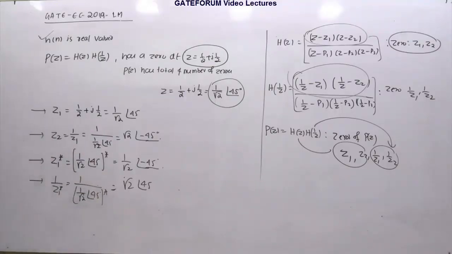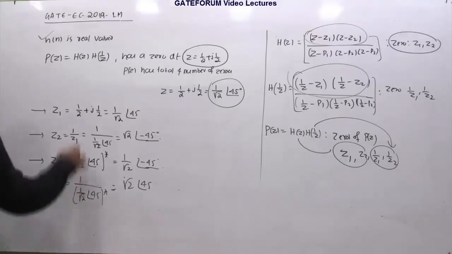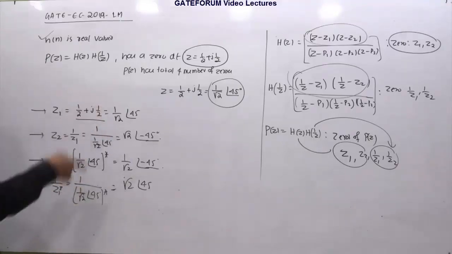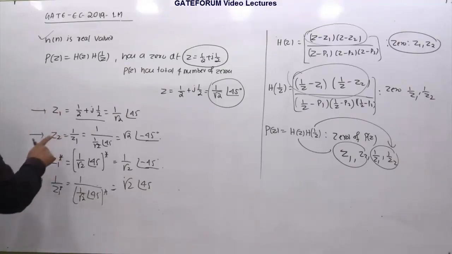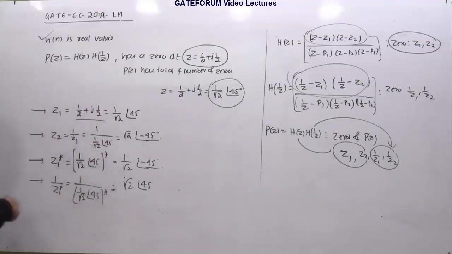So let me tell once again what happened. This zero was given, and we have said if Z1 is one of the zeros, 1 by Z1 is also one of the zeros. So if this is Z1, 1 by Z1 is this one. So we got two zeros. And we also know that if the zeros are complex, they occur in conjugate pairs. So if Z1 is one of the zeros, then Z1 conjugate must also be one of the zeros. And again, based on the property, if Z1 conjugate is one of the zeros, then 1 by Z1 conjugate is also one of the zeros, right?